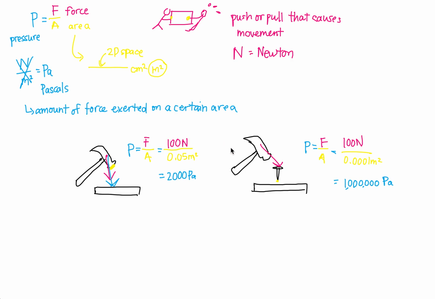Okay? And this is why, if you hit a piece of wood with a hammer, you might just dent it with 2,000 pascals, right? But if you hit a hammer with a nail, same force, but now suddenly this nail's area is much smaller, you have almost, what is that, like 5,000 times more pressure? And so the nail is going to be the thing that cracks the wood open. But here it's just going to get a little dent. Okay, so that's the magic of pressure.